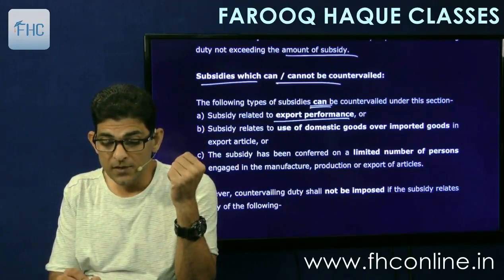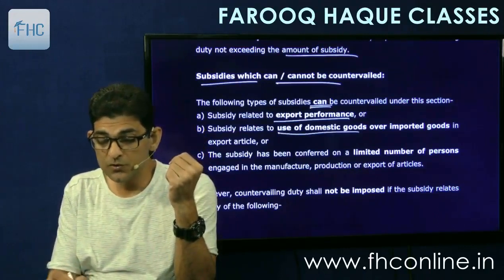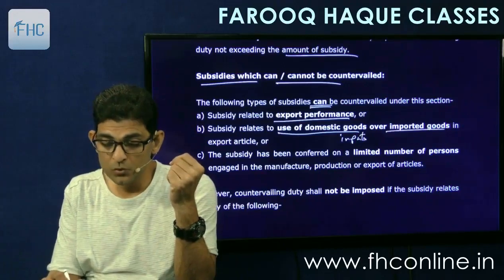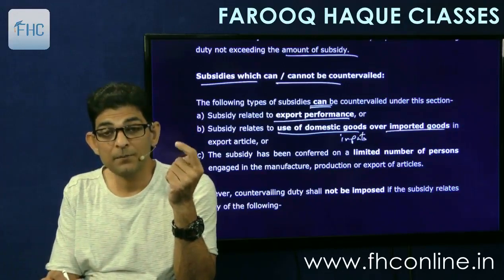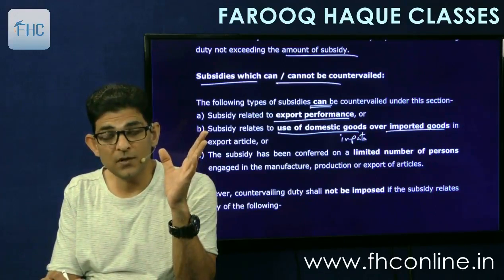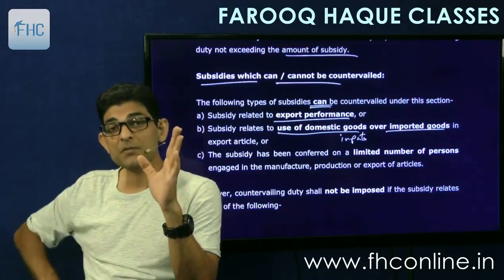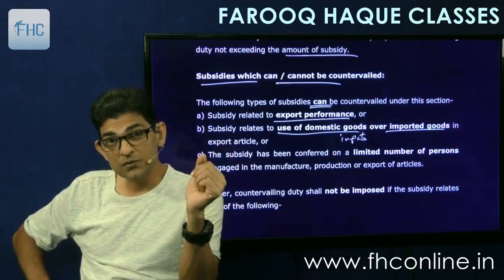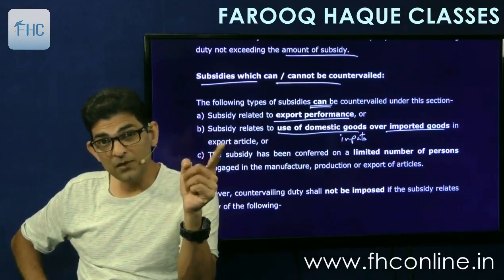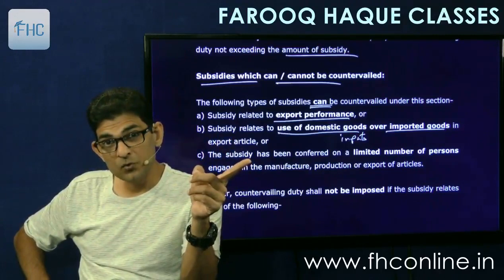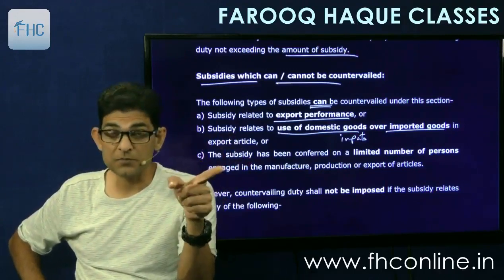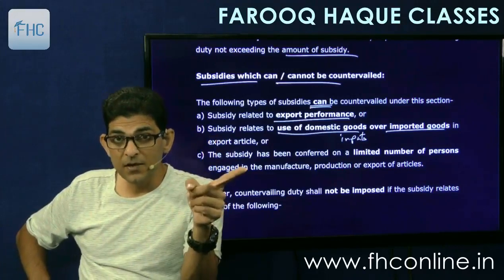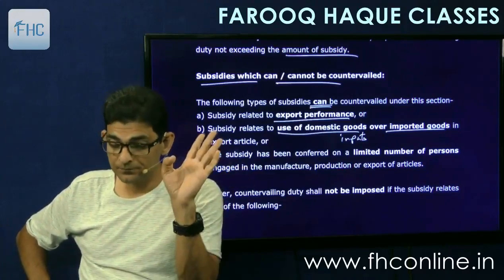Secondly, subsidy related to use of domestic goods, means inputs, over imported goods in export article. Means the government of Norway is giving subsidies to some manufacturers for using domestic inputs. So they say that if you use domestic raw material, we will give you subsidy, but if you use imported raw material, we will not give you subsidy. So it's a conditional subsidy. Then if that subsidy is given, it will be countervailed by us.